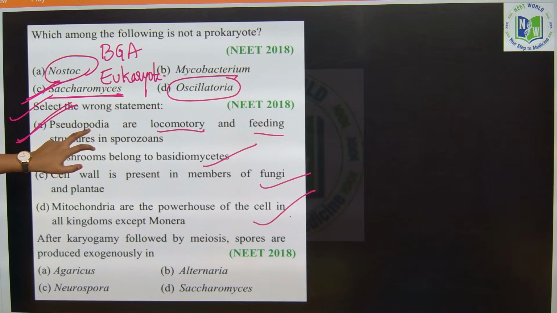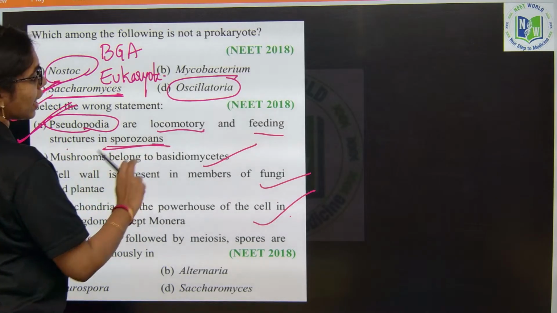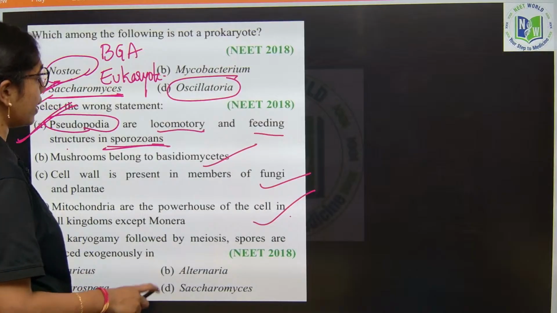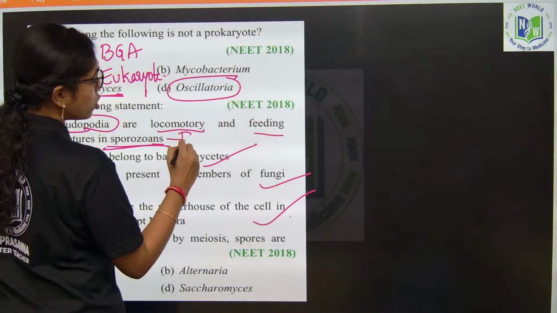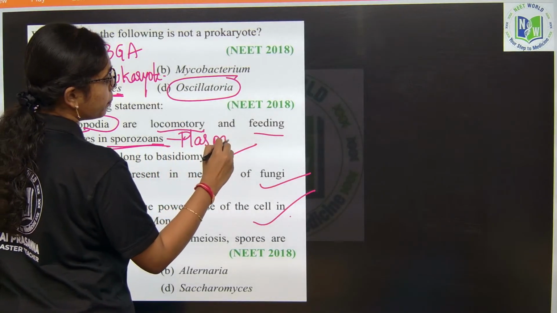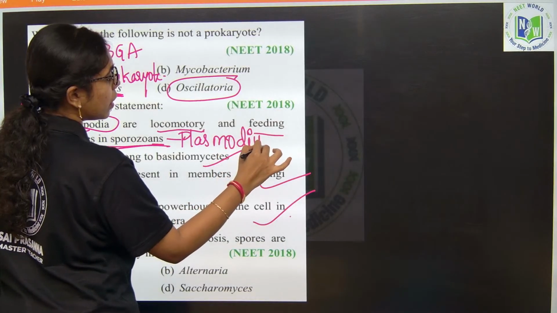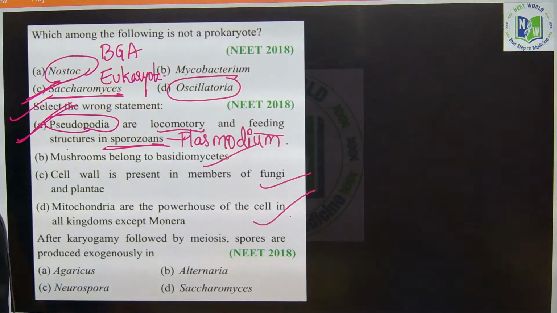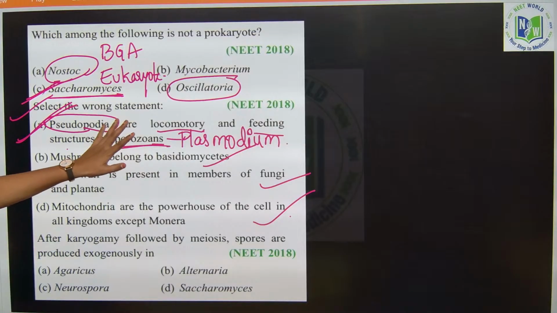Pseudopodia are locomotory and feeding structures in sporozoans. Actually, in sporozoans there are no locomotory structures. The best example for sporozoan is Plasmodium, where it doesn't have any locomotory structures. So, option A is the right answer over here.